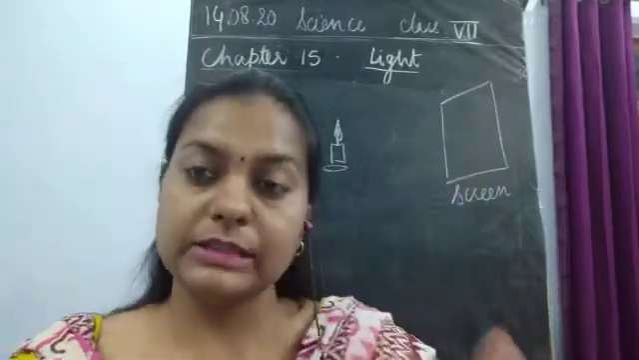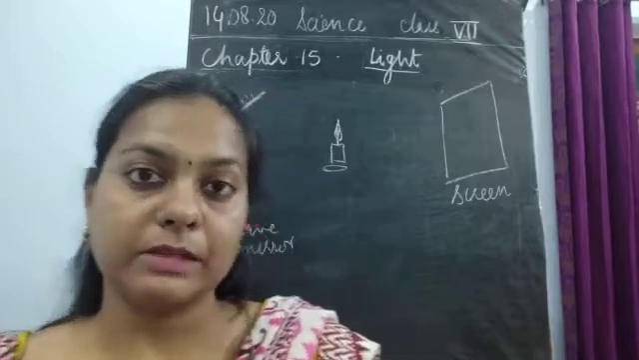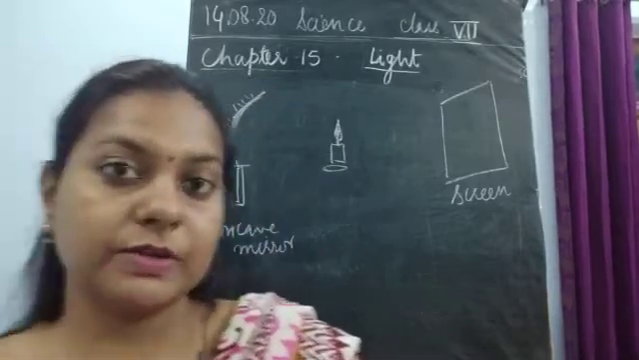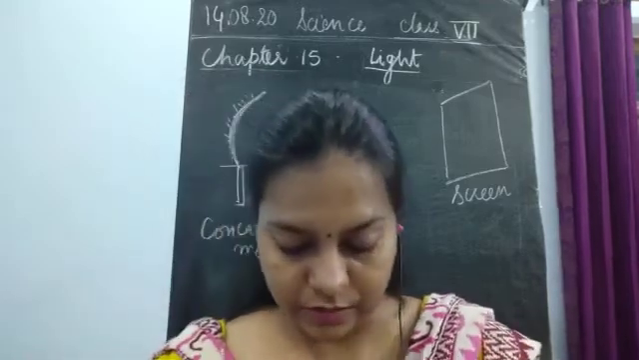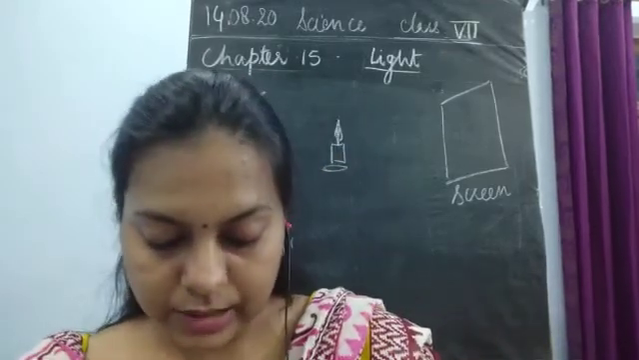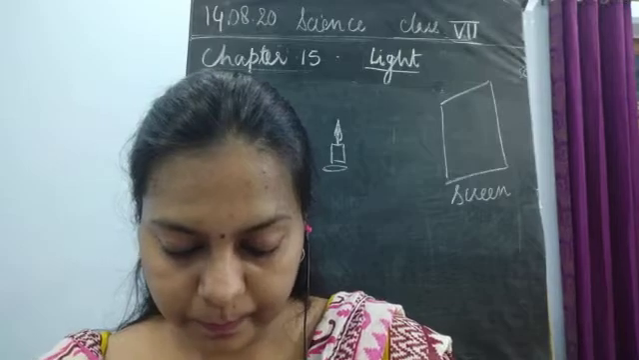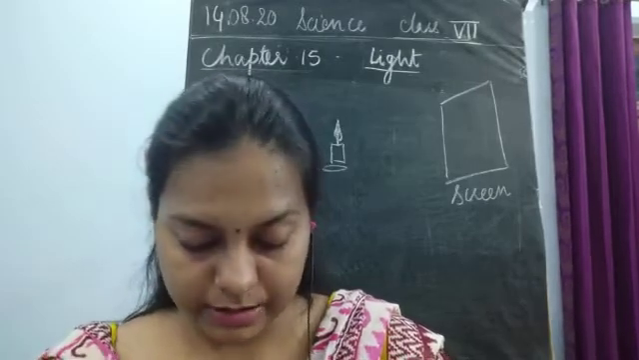So if we are able to see it on the screen, it means that it forms a real image, and if we are not able to see anything on the screen, it means it is forming a virtual image. Okay, now let us find out. So what will be the answer for this? Try to obtain an image of the flame on the screen. You will find the image on the screen.